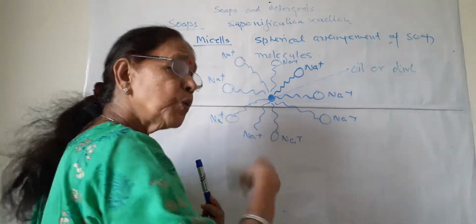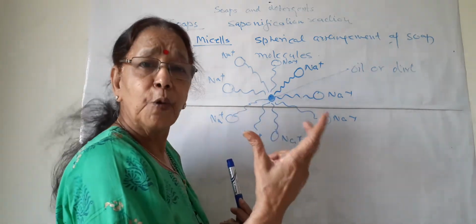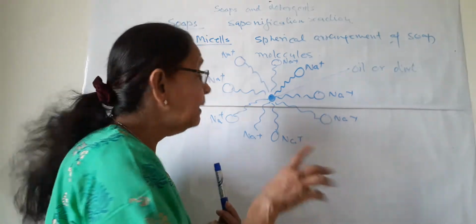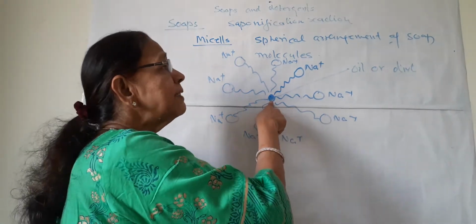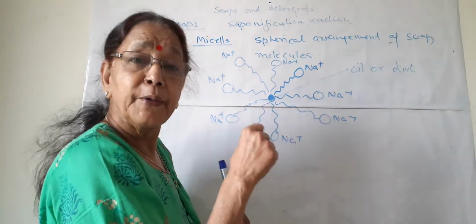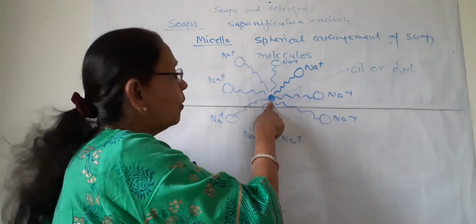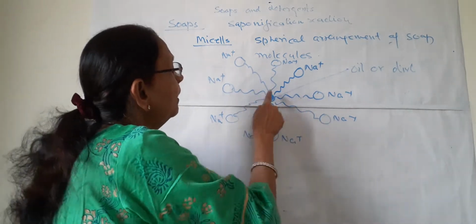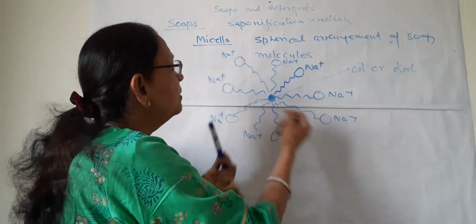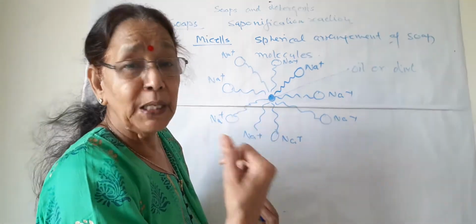How are micelles arranged this way? When the soap is dissolved in water, these tails are hydrophobic. They do not dissolve in water, but they can dissolve this dirt or oil because they are hydrocarbons of petroleum nature. So they dissolve this dirt or oil, and all are attracted toward this oil. As they have no charge, they can come close to each other without any repulsion.